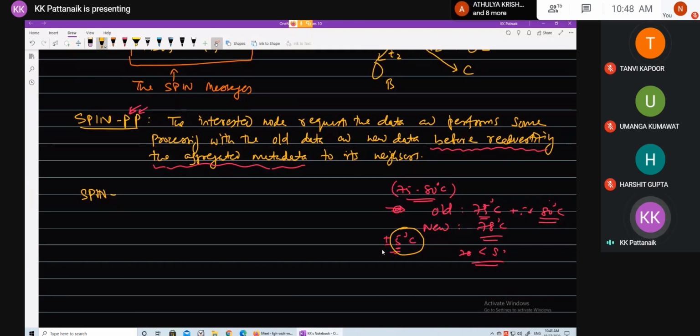In this example, the re-advertisement condition is that the difference should be more than 5 degrees, either on the downside or the upside. So even if it goes to 70 degrees centigrade, re-advertisement is necessary, and if it goes to 80 degrees, re-advertisement is necessary. So this is the tolerance I have put on this. You can have any other condition to decide whether the data needs to be re-advertised or not.